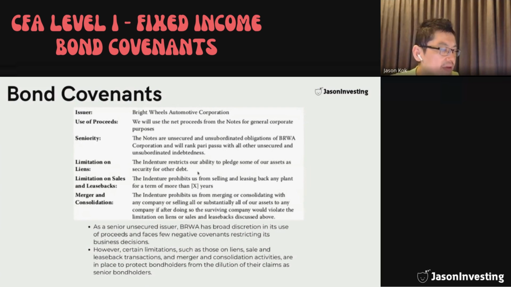So once you pledge your assets as collateral for this particular bond, you cannot use it to pledge it for other debt. That's basically what it's saying. And also the indenture, which is the legal contract, prohibits the issuer from selling or leasing any plants for a term of X number of years. So this is a limitation on sales and leasebacks. As you can see, covenants are potentially able to cover a wide range of different scenarios.